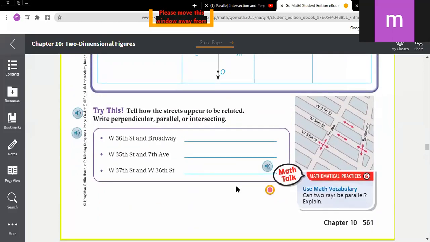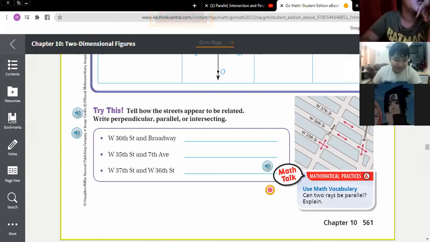Okay, here we have some streets. Can two rays be parallel? Explain. Look. Faisal?